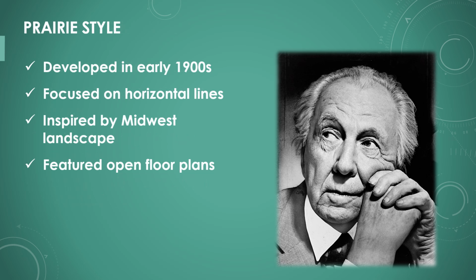Wright developed the prairie style in the early 1900s, which focused on horizontal lines and flat roofs. This style was inspired by the Midwest landscape and aimed to create harmony with nature. Prairie houses often featured open floor plans and large windows. This design made the interiors feel more spacious and connected to the outdoors.